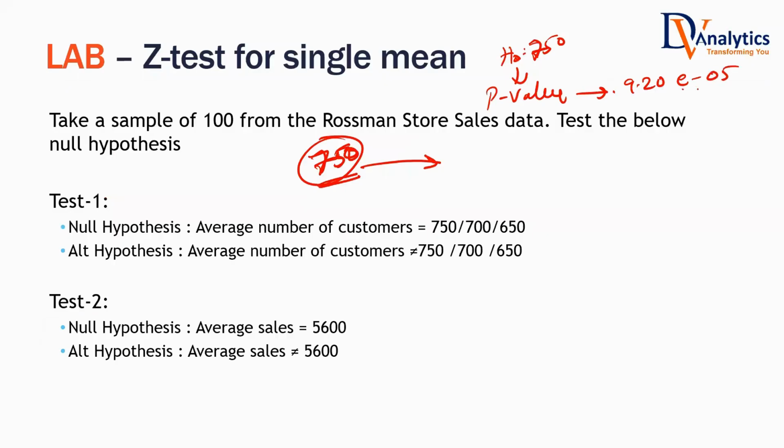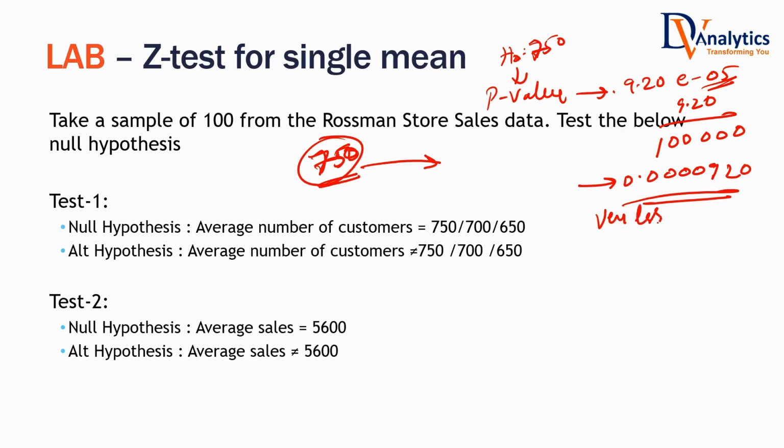Whenever you see this number, it means 9.20 divided by 1 followed by how many zeros? Since it is e minus 5, it will be 1 followed by 5 zeros. So the p value is 0.00000920. If the p value is this small, what does that mean? It means the test statistic is far away from the population parameter. Are you going to accept or reject the null hypothesis? Reject. If the test statistic is far away, then you reject the null hypothesis.